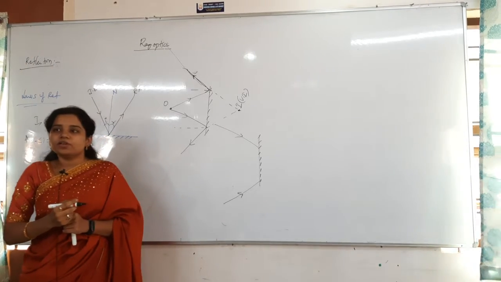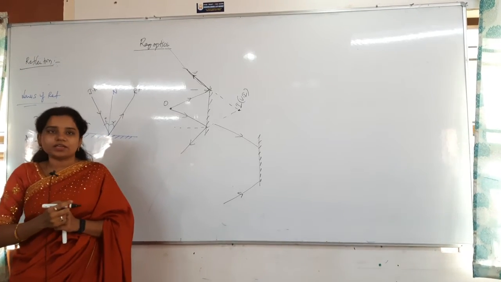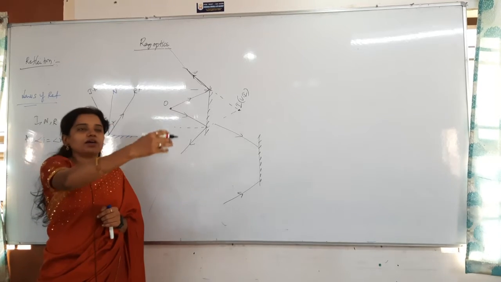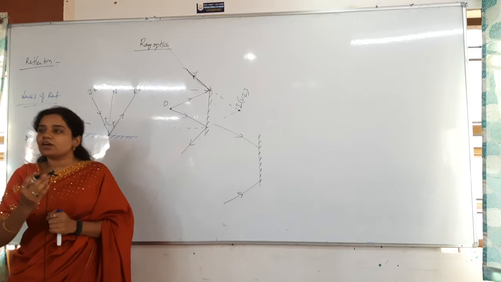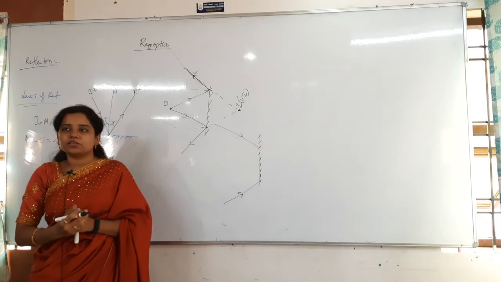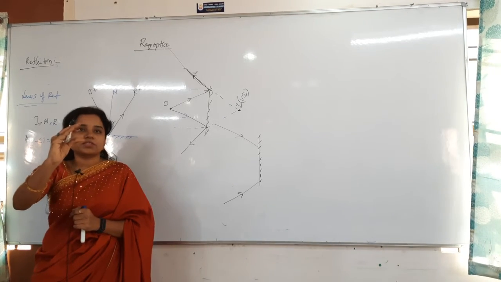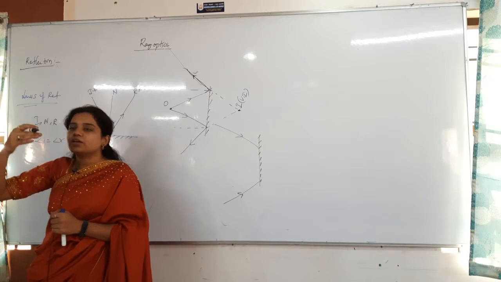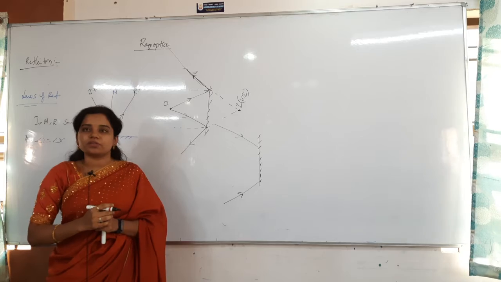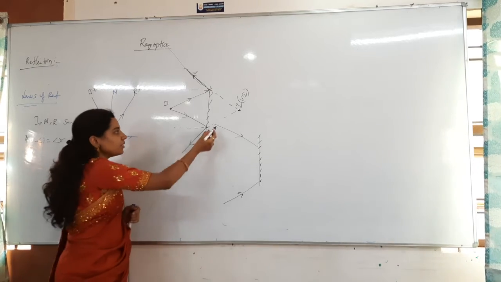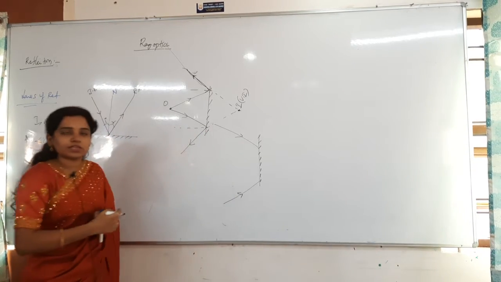For example, when I am standing here and I look at a mirror which is at a larger distance, I cannot see the image at my size, I can see only a smaller image. What is happening here is that the rays are coming from infinite distance and falling on the mirror. At that time I cannot intersect them at all.